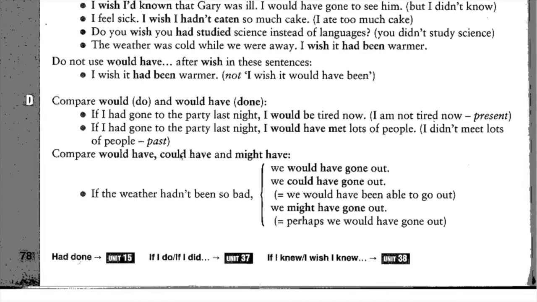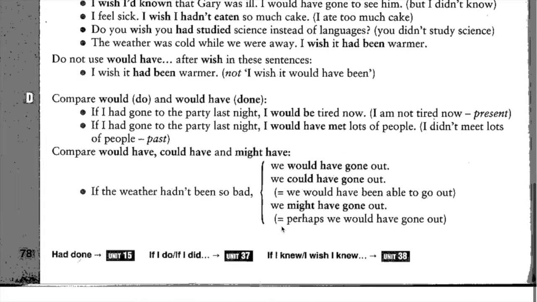Compare would have, could have, and might have. If the weather hadn't been so bad, we would have gone out, or we could have gone out. We would have been able to go out. So when I use could, I'm talking about a possibility. All right, so this is a possibility that didn't happen in the past. And might, observe it again. If the weather hadn't been so bad, we might have gone out. So perhaps, maybe, we would have gone out. So this is a very low probability.